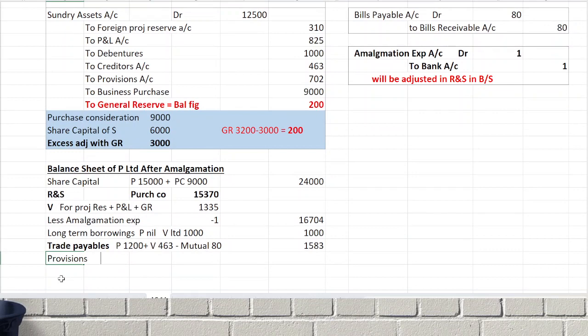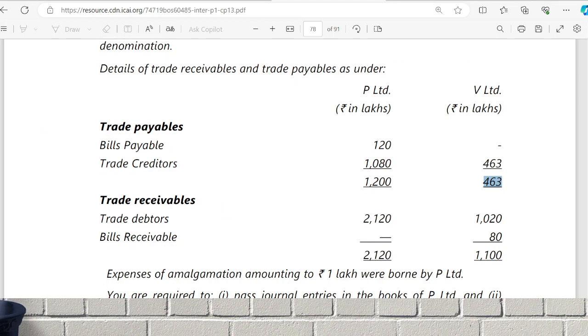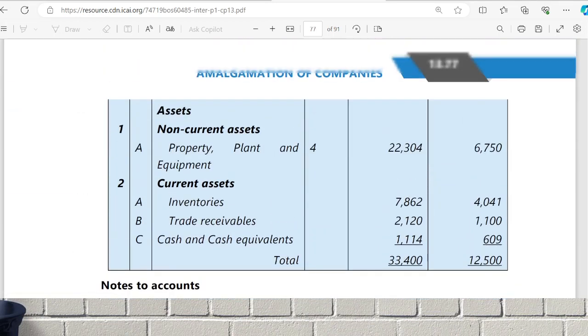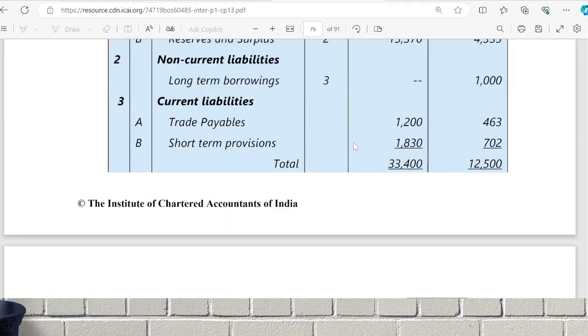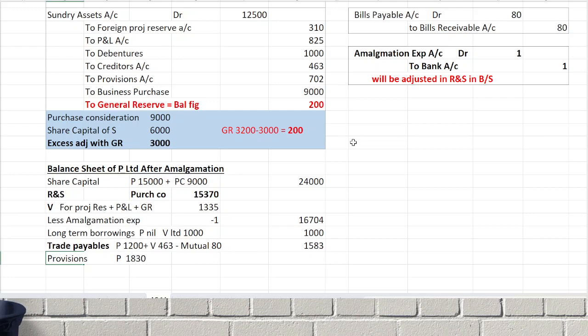Provisions. See how much the purchasing company P Limited has. Provisions of P Limited, how much is there? 1830, plus the selling company, it is continuing as it is, 702. So 1830 plus 702.